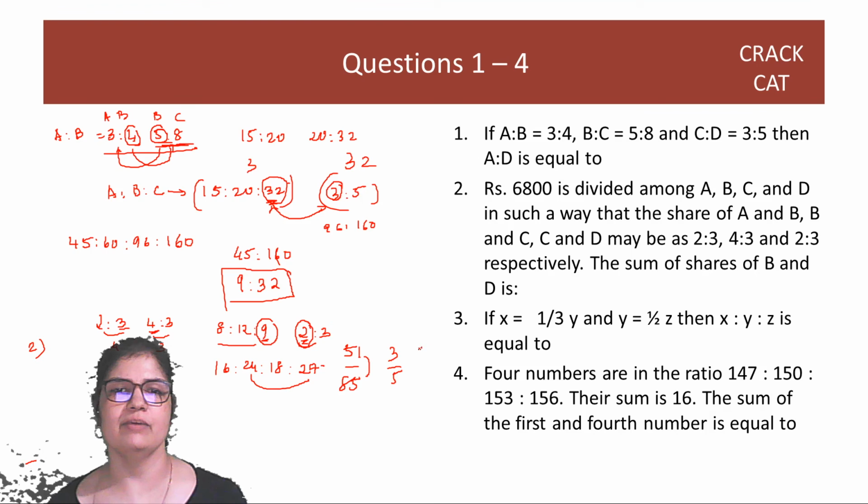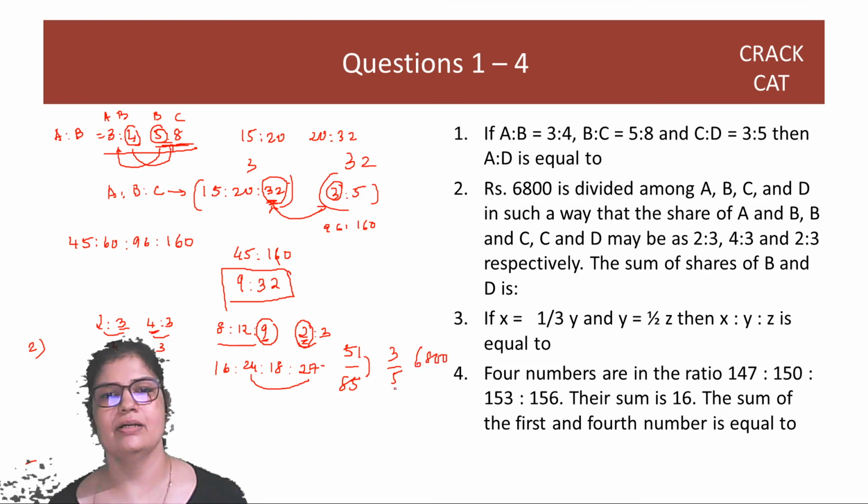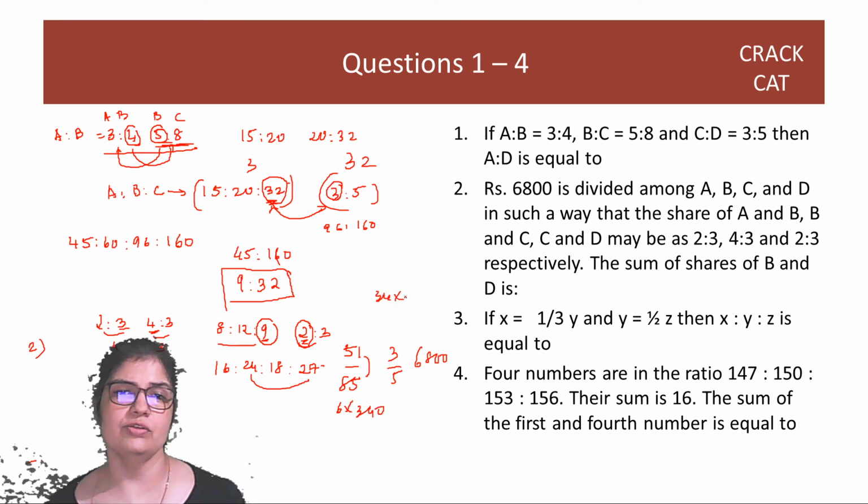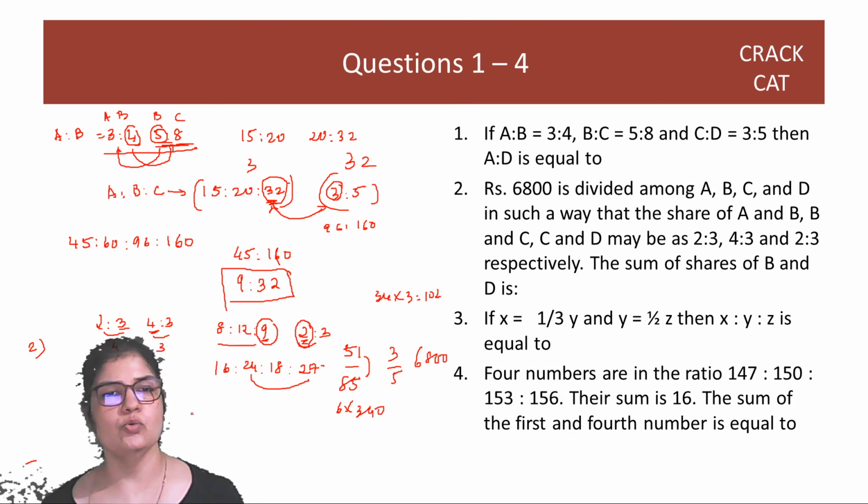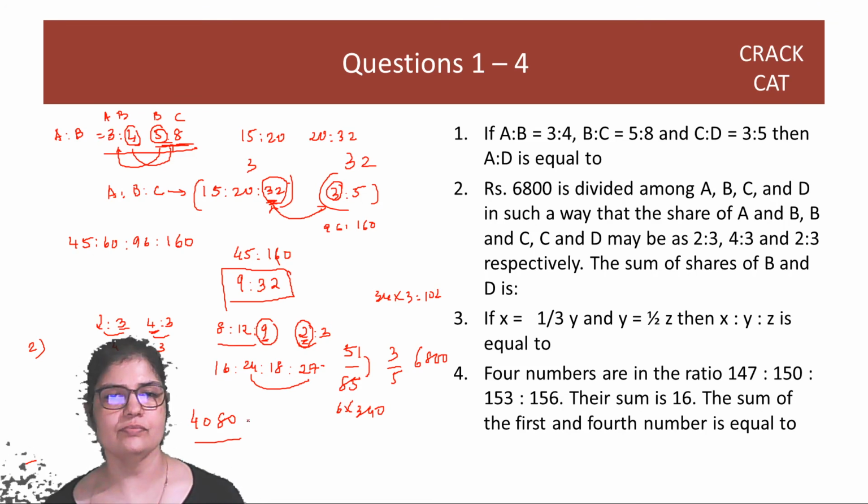I need to find 3 by 5 of 6800. Right. That's nothing but 6 into 340. So I already know actually that 34 3s are 102. So that is handy here. I'll just multiply 102 with 4 and this is your answer. Right? 4080. Sorry, it's not 6, it's 6 into 680. Yeah, so you get 4080.